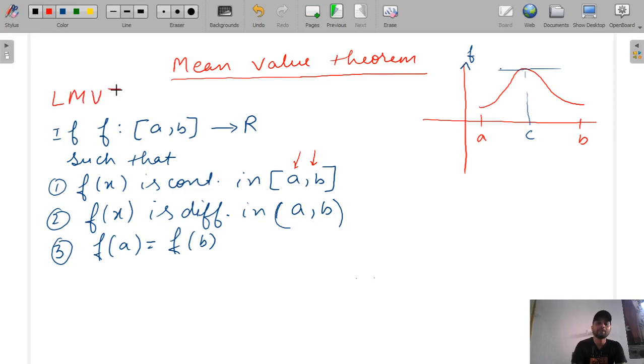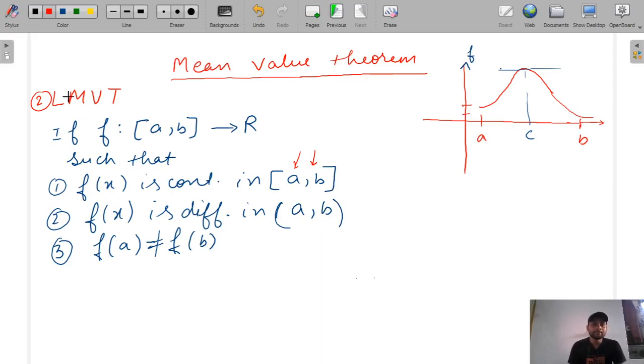Lagrange mean value theorem. In this, the first 2 points are the same. The difference is in the third point. Let's suppose f(a) is not equal to f(b). Let's suppose the graph is like this. See, at a, f(a) is this value and f(b) is this value, meaning f(a) is not equal to f(b).